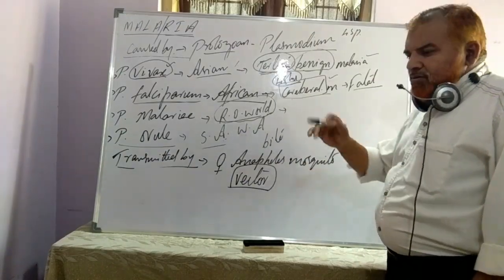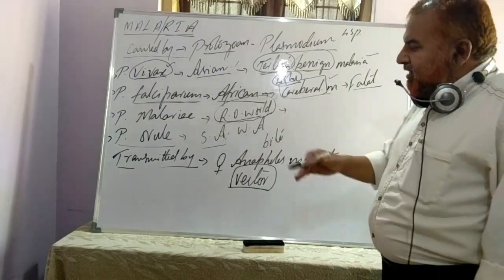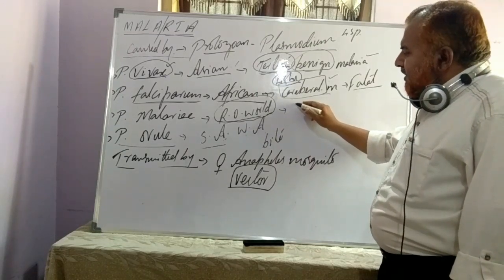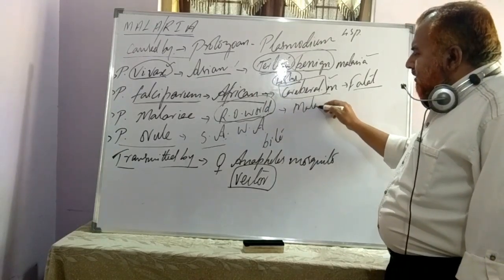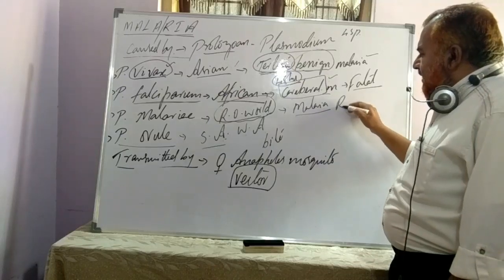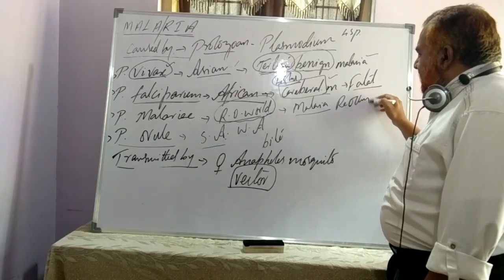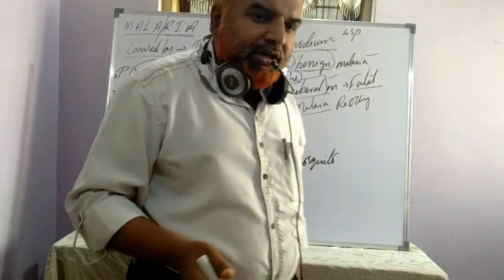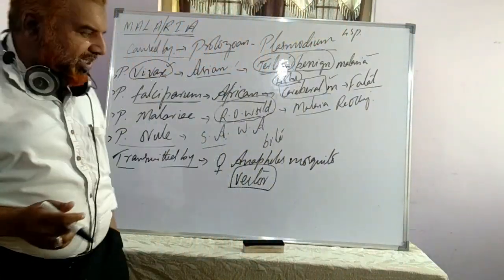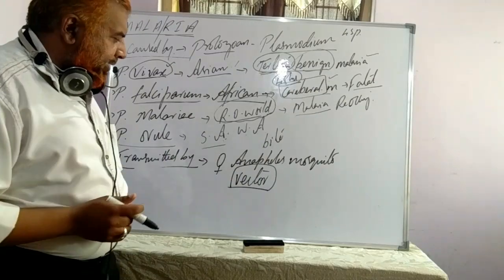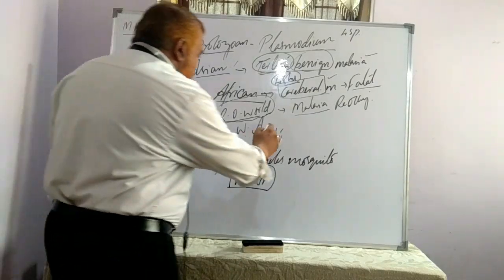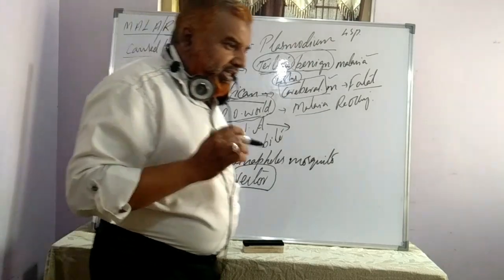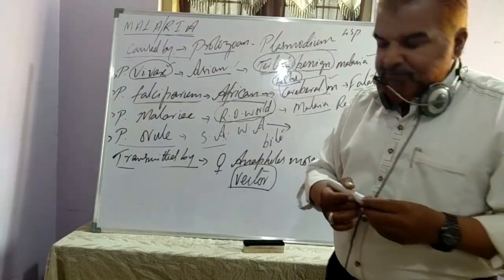Next, in Plasmodium malariae, regularly after 1 day or continuously you come across symptoms. Fine. The malaria which occurs is recurring malaria. What is known as recurring malaria? Again and again, repeatedly you have high fever, you have chills. So such symptoms are seen. Recurring malaria. Whereas in case of Plasmodium ovale also you come across tertian malaria. So these are the different species that cause different types of malaria.